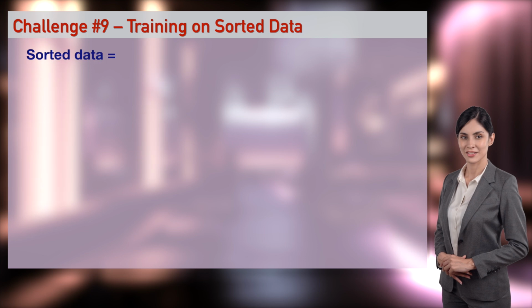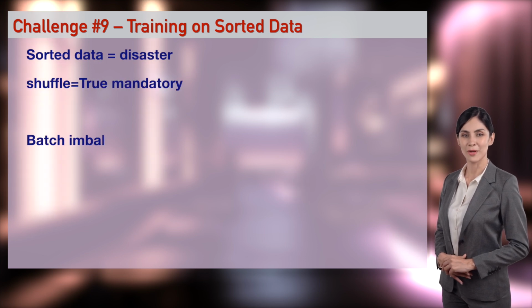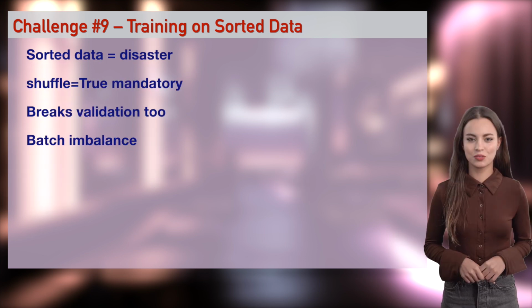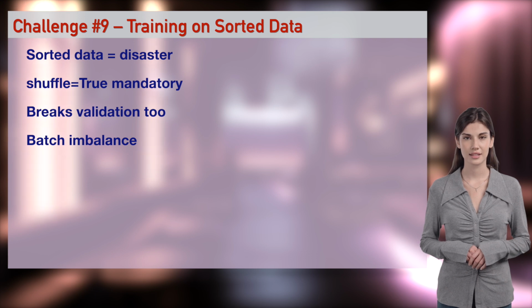Your data is accidentally sorted by label. First 90% of every batch is negative. I did this for 3 days. Model only learned the first class. Always shuffle, with shuffle equals true or a shuffled dataset. I'll sort the day 85 data live, watch it learn only one sentiment.